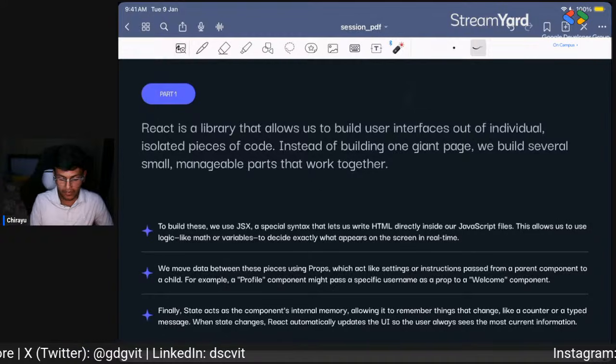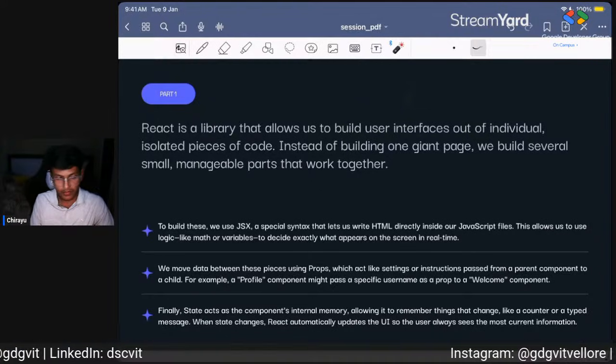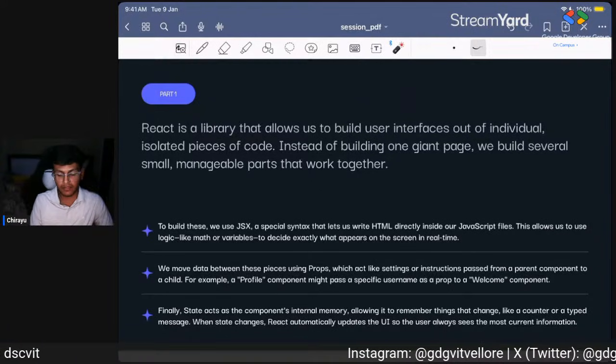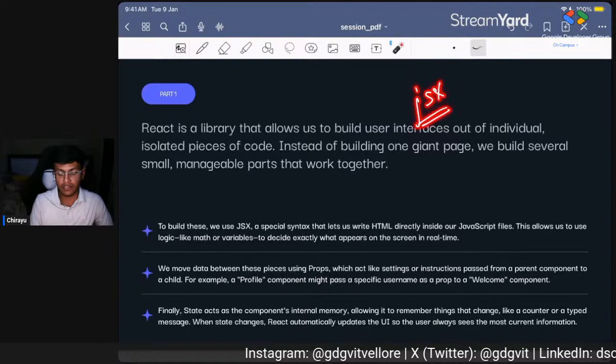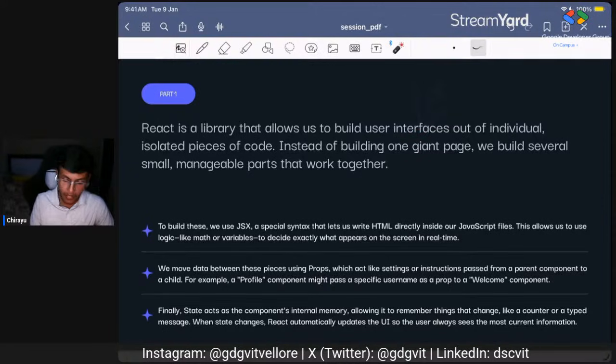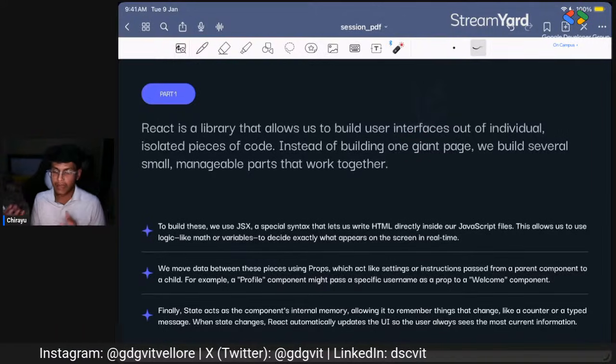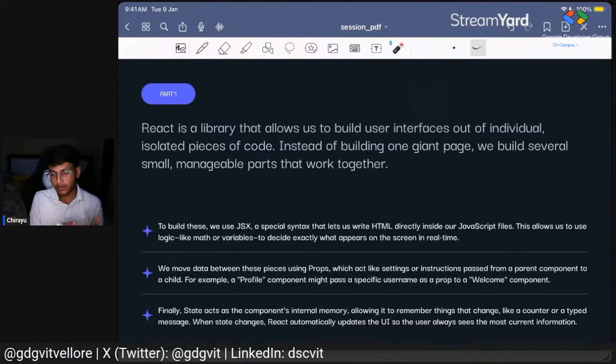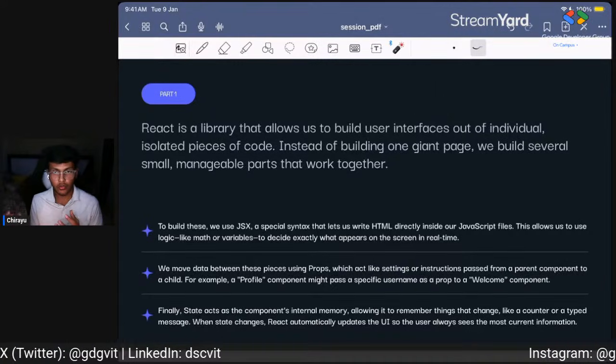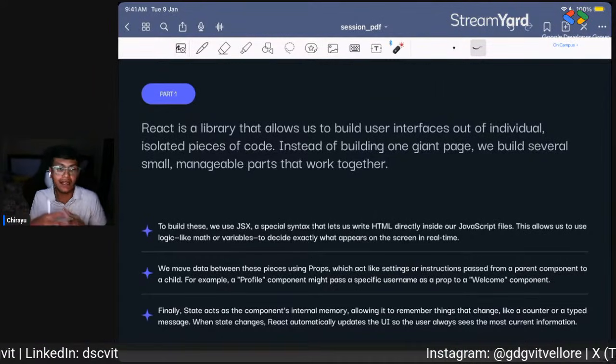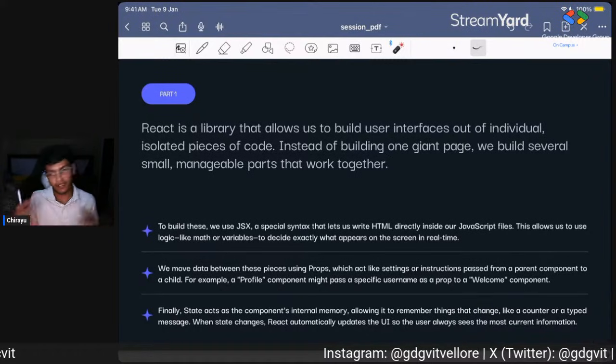Likewise, the file extension for creating React web pages is JSX. This allows us to add HTML-looking code to JavaScript. Basically, it integrates JavaScript and HTML all together.